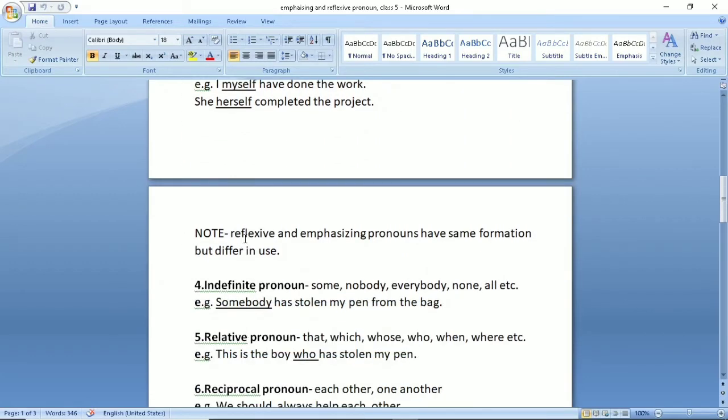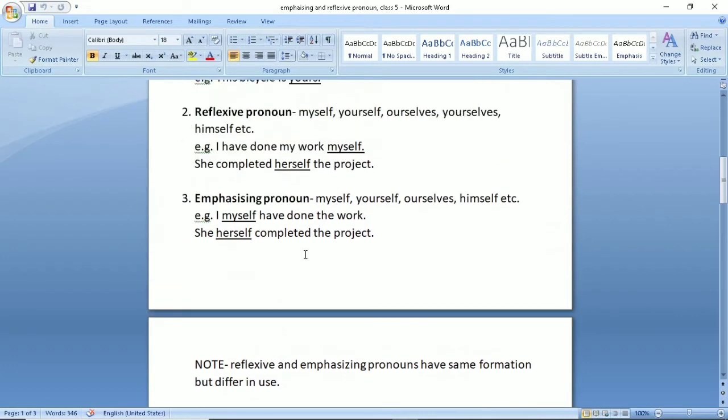Now note, reflexive and emphasizing pronouns have the same formation but they differ in use. I have already told you that reflexive pronouns come after the verb, or there can be many other words in between, right? But emphasizing pronoun comes immediately after the subject.